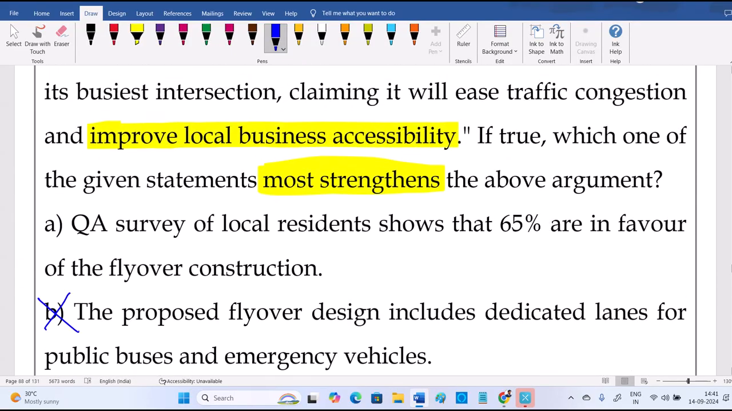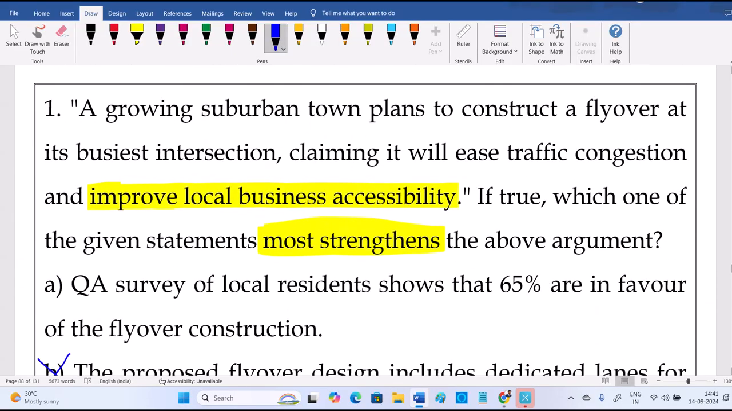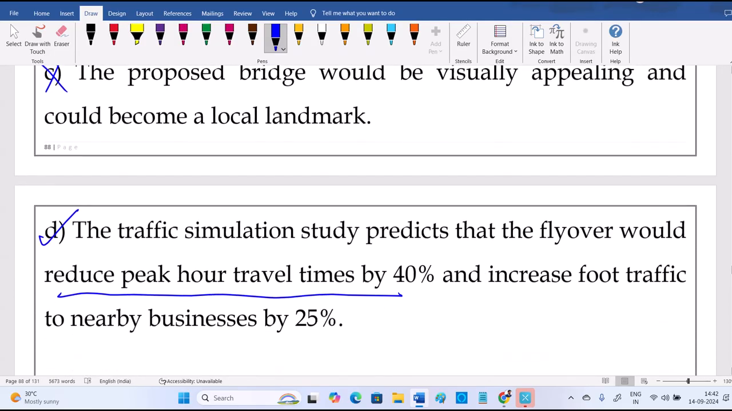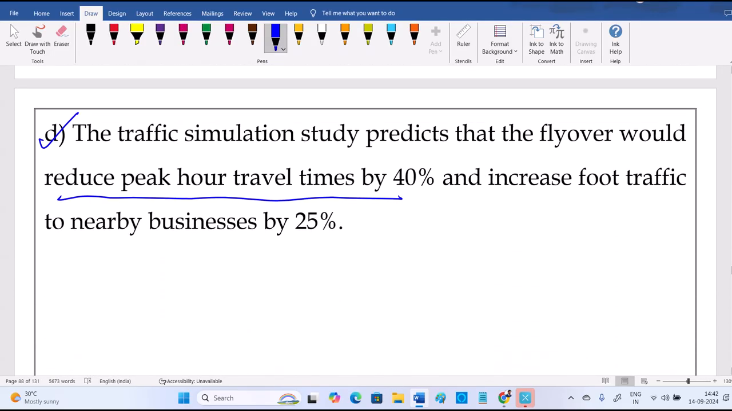You can observe clearly, I'm not saying A is wrong. I'm not claiming that A is wrong. But we want the most strengthening one. In the question, the discussion is regarding easing traffic congestion and improving the local business. If you want to improve the local business, local foot traffic should be increased and traffic congestion decreased. So that's what you can clearly mention. Option D is best suitable for this.